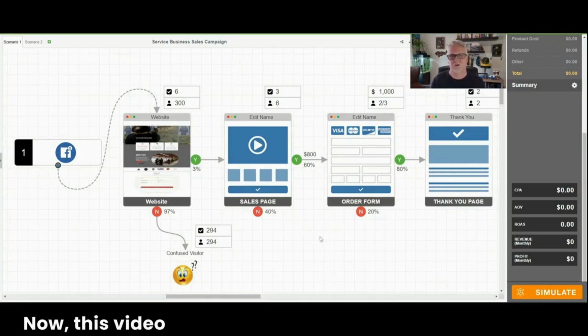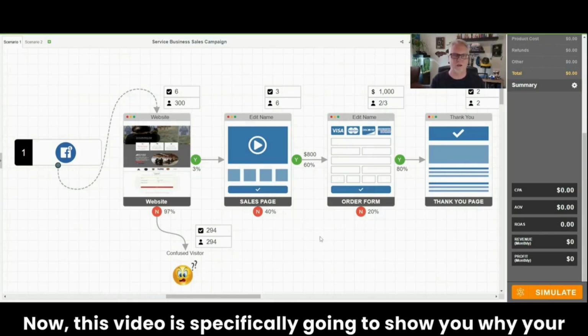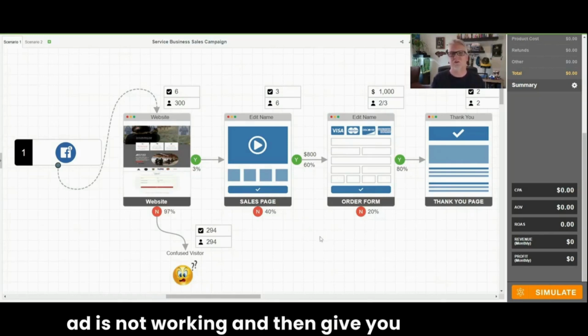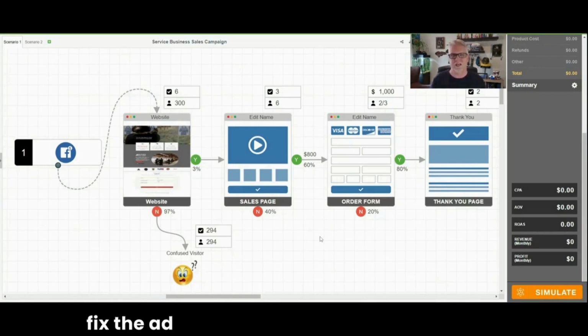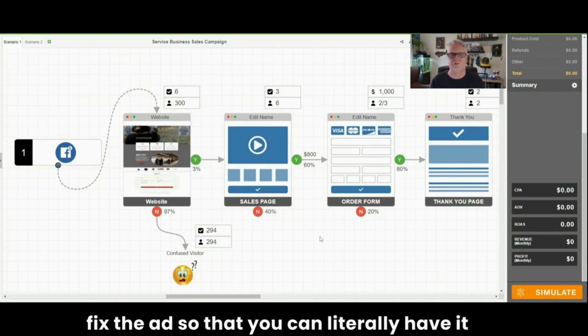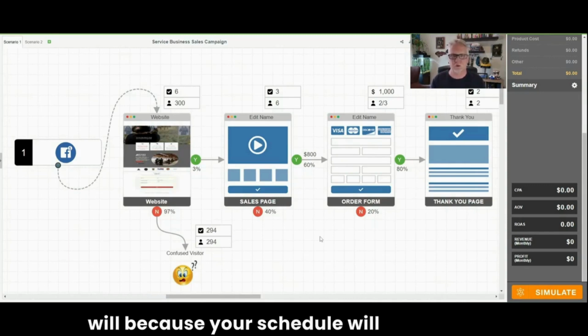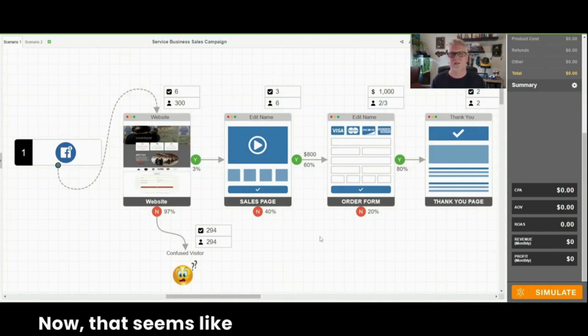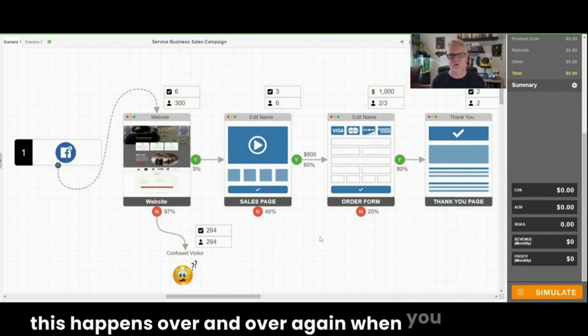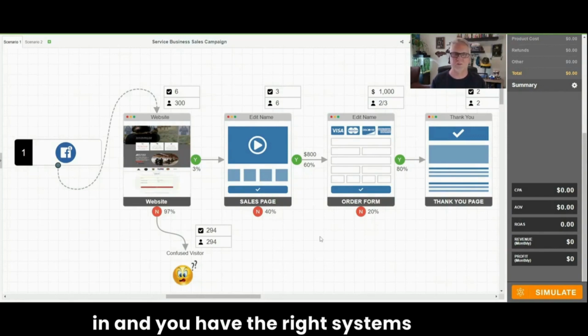Now this video is specifically going to show you why your ad is not working and then give you a solution to fix the ad so that you can literally have it set up so that you can turn it on and off at will, because your schedule will get filled up. Now that seems like a big promise, but I'm telling you, this happens over and over again when you get it dialed in and you have the right systems in place.